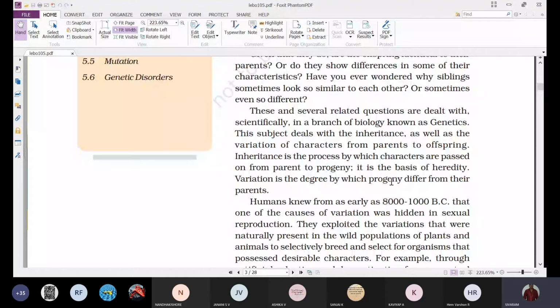The offsprings born to the parents do not look exactly similar; they show certain similarities and certain differences. The differences that we observe between the parents and the offsprings, or between the different organisms of one population, we call variations.